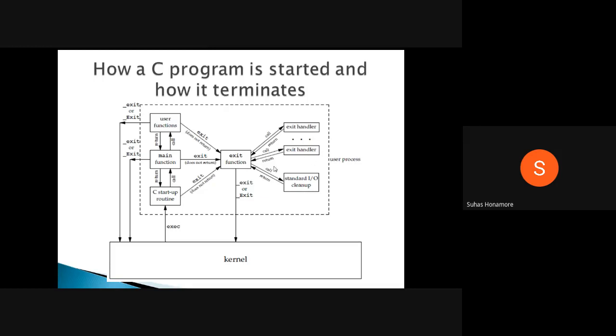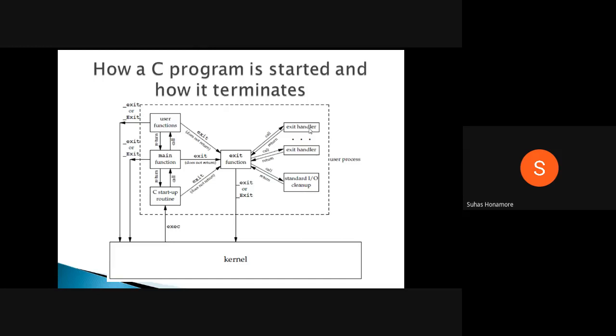For example, we said the destructor in object oriented programming. Whenever you use the destructor, if any memory is dynamically allocated, you will deallocate that memory. Like that, if you want to do some deallocation, you can write it as an exit handler. Any IO related operations you want to do, you can do.